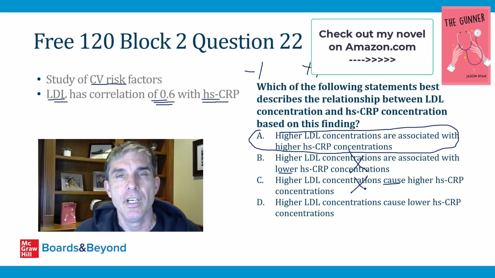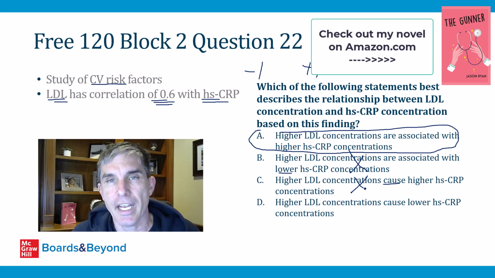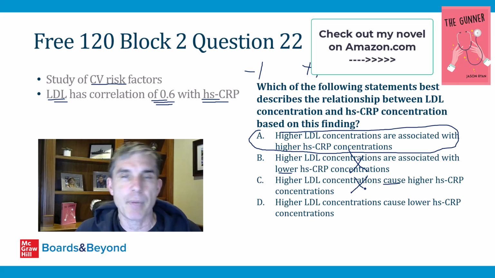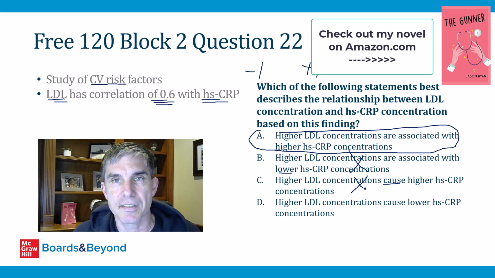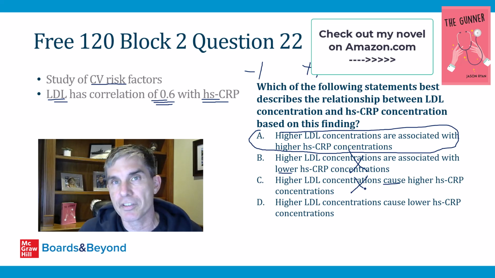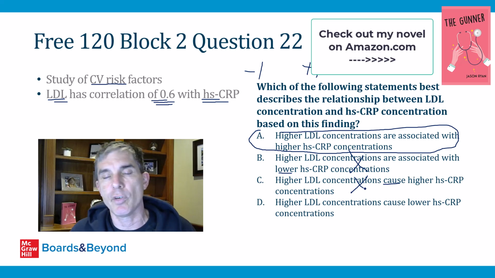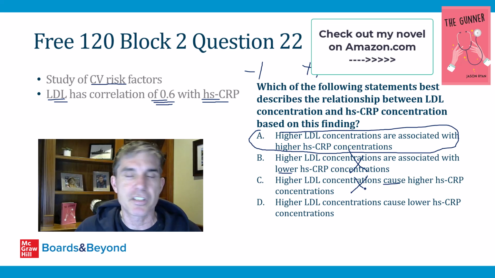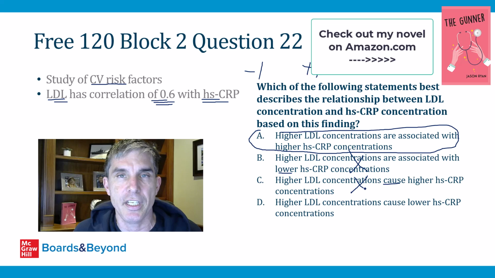For example, we can say that smoking causes lung cancer, but we have thousands of population studies and basic science studies and cancer studies that allow us to say definitively that smoking causes cancer. For something like this, where there's an association between LDL and CRP, and when one goes up, the other goes up, you can't say that those cause each other to happen. In other words, that a high value of one causes a high value of the other. There just isn't enough information from this one study. You would need lots of evidence of that before you could say that.